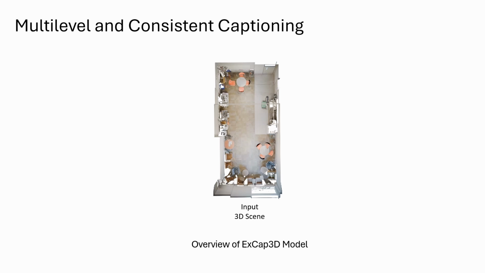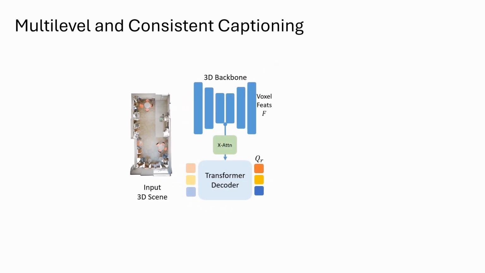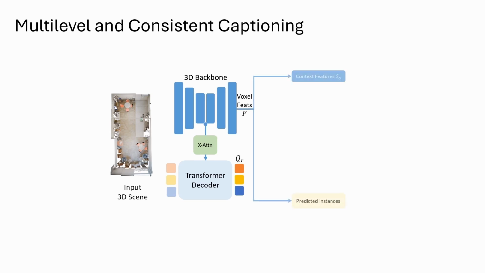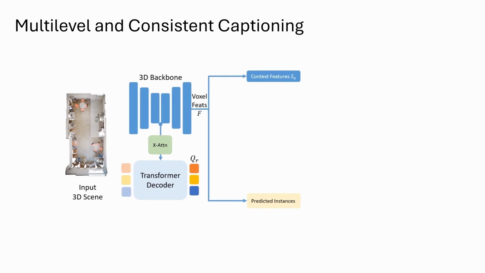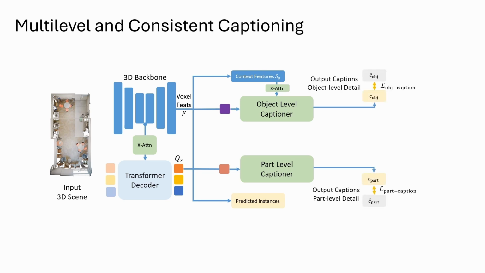ExCap3D takes as input a 3D scene and uses a transformer-based backbone to predict 3D instances and their context features. The rich instance-aware queries are input to two separate captioning heads, which predict object and part-level descriptions of the objects. This is supervised with ground truth captions for both levels of detail.